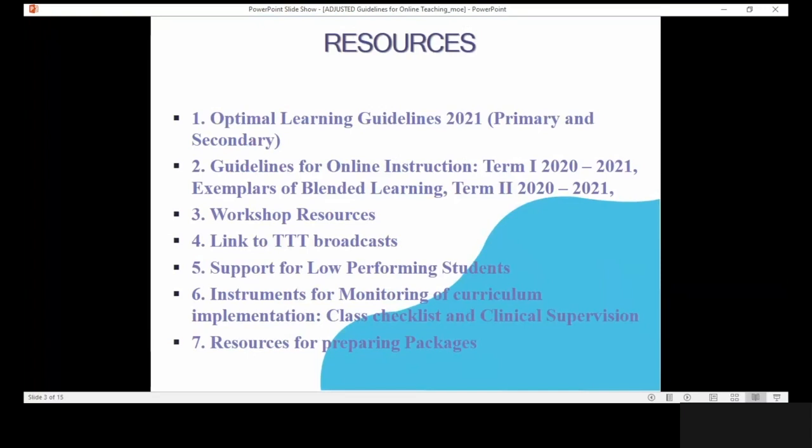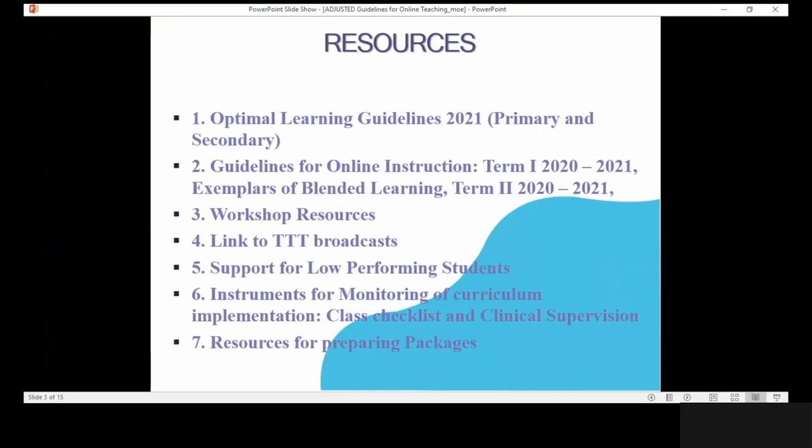We have also included among the resources guidelines for online instruction, Term 1, 2020 to 2021, and for Term 2, 2020 to 2021, we have exemplars of blended learning. We also included workshop material and links to TTT broadcast, the numerous lessons that were developed by the Curriculum Division in conjunction with the corporate communication arm of the Ministry of Education and TTT.